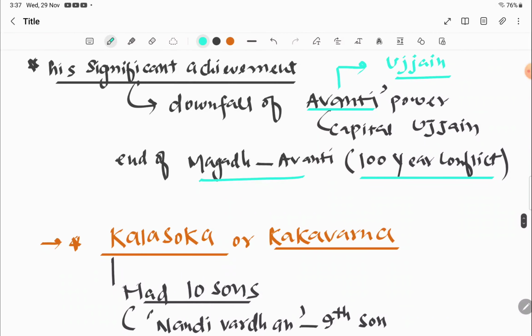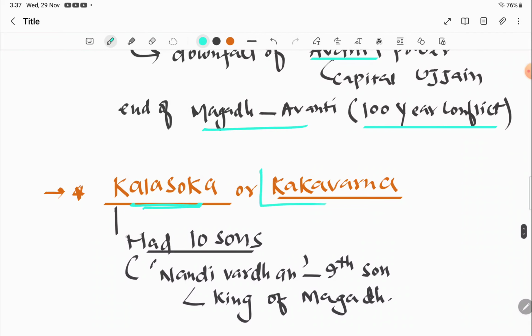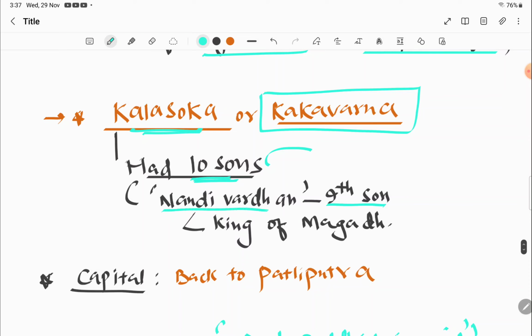It was the end of the conflict. After that, Shishunag is supposed to have resigned from his kingdom of Rajgriha, and he put his son Kalashok on the throne. Kalashok is also called Kakavarna. This is most important. Kalashok is supposed to have had 10 sons, and he divided all the property among them. His ninth son, Nandivardhan, or simply Nandi Vardhan, was made the king of Magadh.